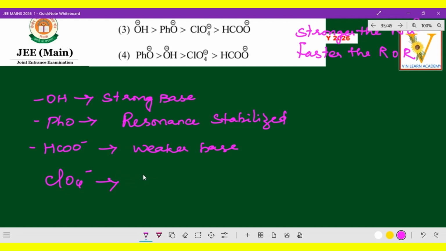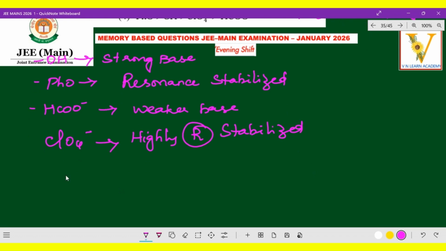So here highly resonance, here also highly resonance. Resonance stabilized, and the reason is the presence of multiple oxygen atoms.